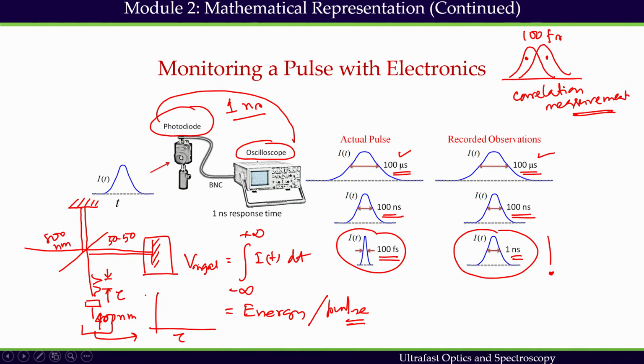As a function of tau, I can plot this energy of the 400 nanometer beam, and I get points at different delays. And this is a profile which we call the autocorrelation profile, which can be directly connected to the intensity profile. So, this is a way to measure the pulse. Direct measurement with the help of electronics is not possible.